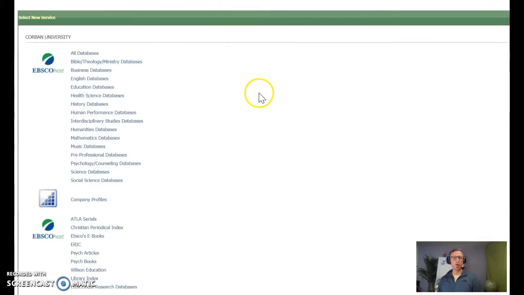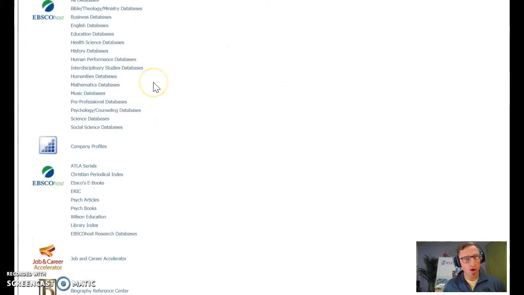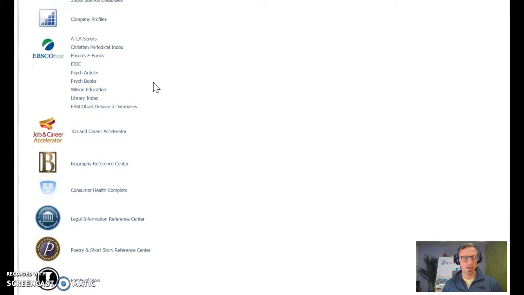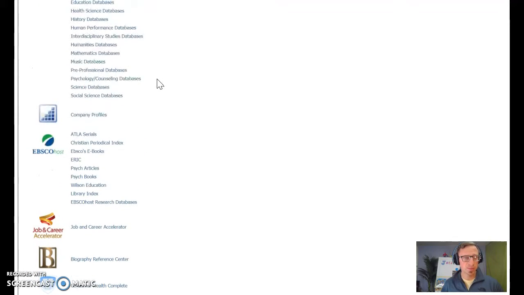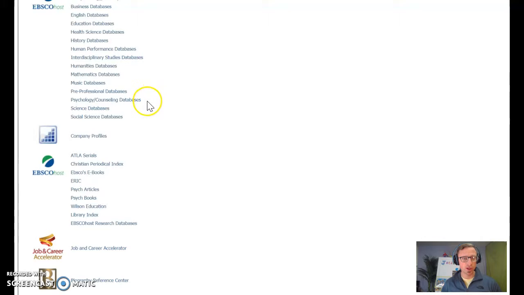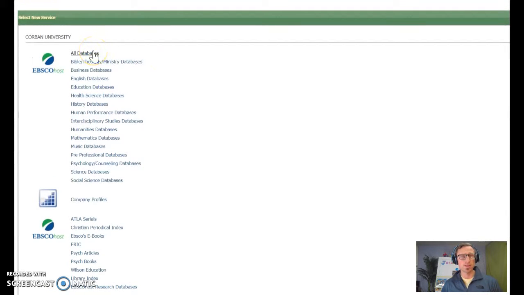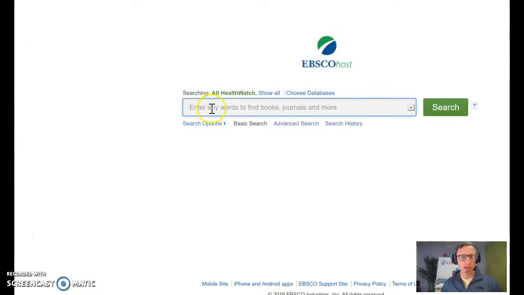So clicking on EBSCOhost, you're going to get an idea of all the different databases, all the different journals that you could be accessing. And so if you have a specific discipline, like you're a psychology or counseling person, there would be a lot of journal articles that maybe you haven't really seen or looked through. Same for music, humanities, education. But the easiest way to do these searches, even though this is for a Bible class, is I just always click All Databases.